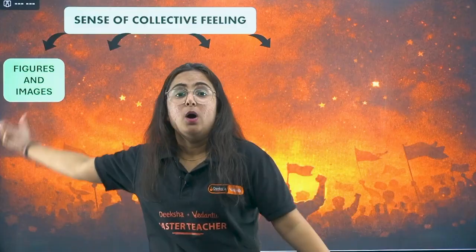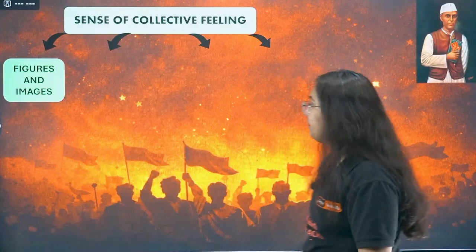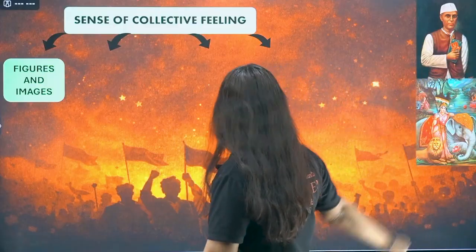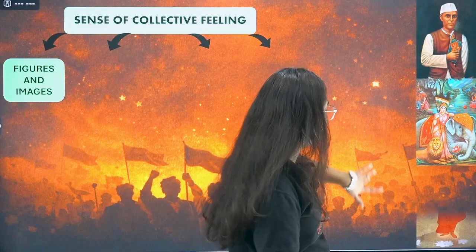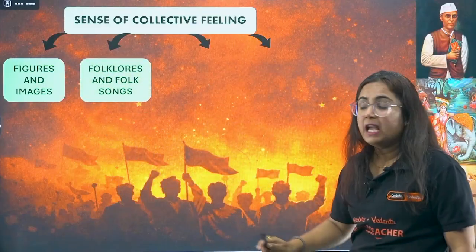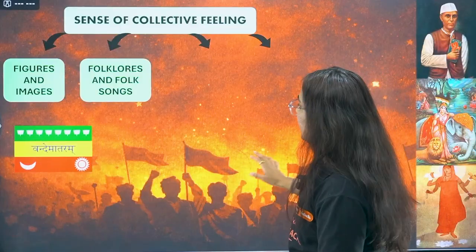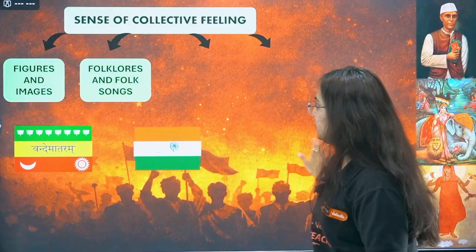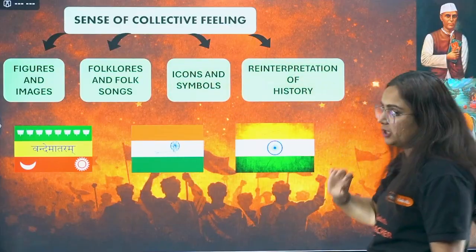So the first is figures and images. Like we have seen the photo of Bharat Mata, right? We have seen that Jawaharlal Nehru in his hand has a book painted with the photo of Bharat Mata. This is Bharat Mata painted by Abanindranath Tagore. Okay, so yes, images and figures have an important role. Then folklores and folk stories. Then we have another point, like you can see these pictures, images, okay. Then icons and symbols, reinterpretation of history.